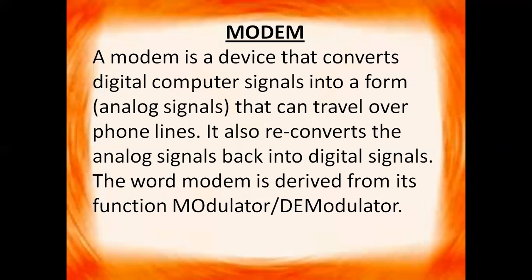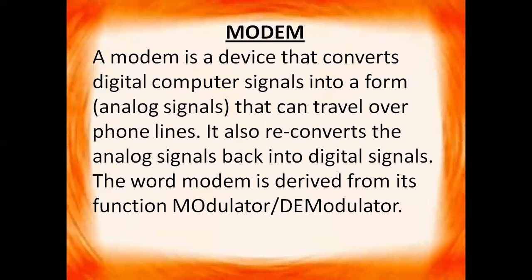Now when the signals are transferred from computer to the telephone lines, they need to be converted from digital signal to the analog signal, because in telephone lines the signal travels in analog form, but in computers they are used in the digital form. So it is the function of the modem to convert digital signal into the analog signal before sending them to the telephone lines, right? And this process is called modulation.